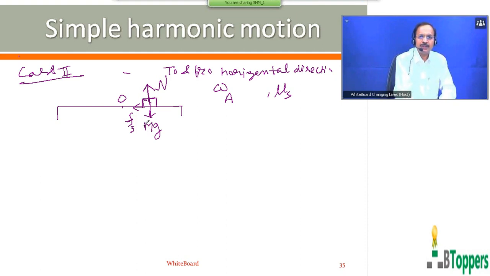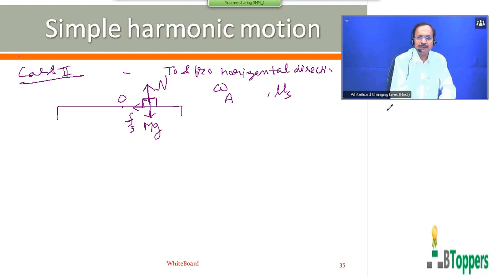There are two methods for analyzing the problem. One method is to analyze the problem with respect to the laboratory frame of reference, I mean with respect to a stationary observer on the ground. The laboratory frame of reference is practically considered equal to an inertial frame of reference. Here is the free body diagram for the block with respect to the laboratory frame of reference.